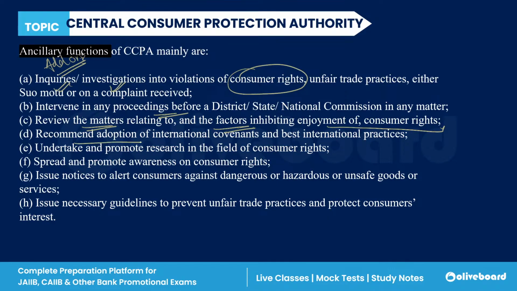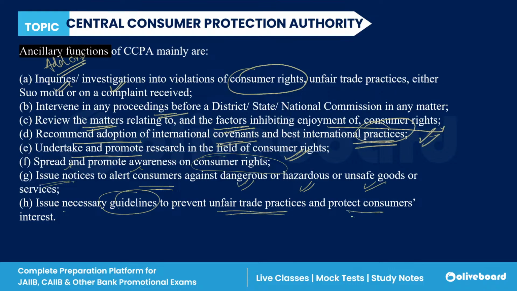They can recommend adoption of international conventions and best international practices, meaning whatever international practice is going best with the banking system, they can adopt that, right? Next, undertake and promote research in the field of consumer rights. They can spread and promote awareness on consumer rights. They can issue notices to alert consumers against dangerous, hazardous or unsafe goods, right? Issue necessary guidelines to prevent unfair trade practices and protect consumer interest. So these are some of the ancillary functions of the central authority, CCPA.